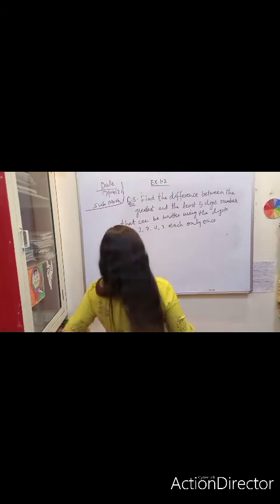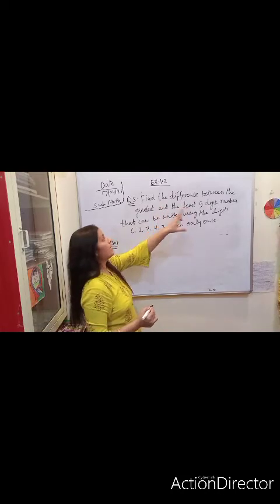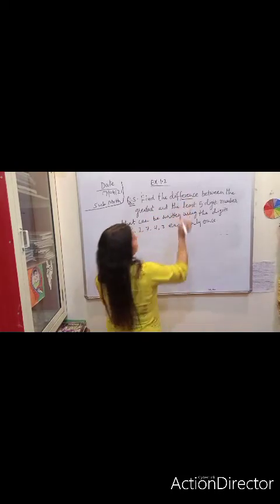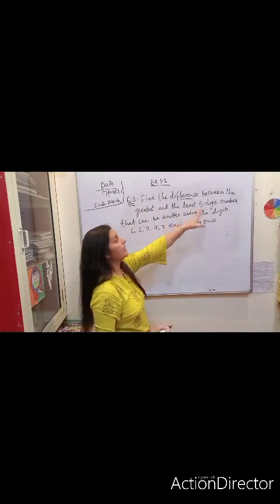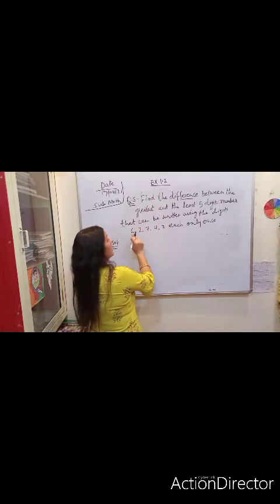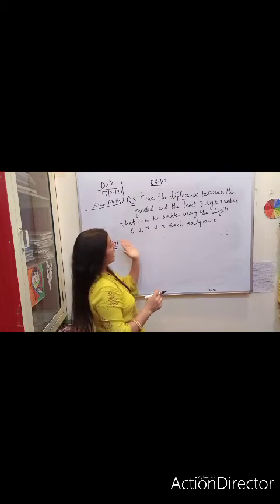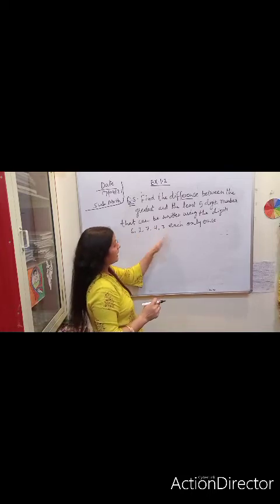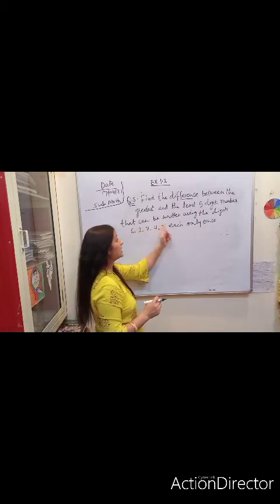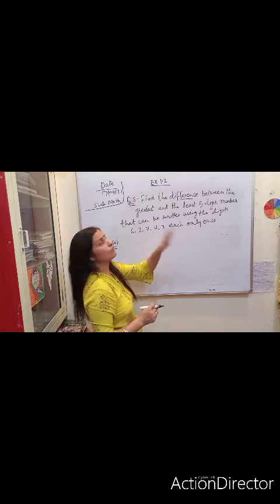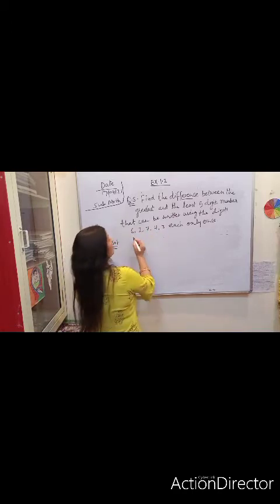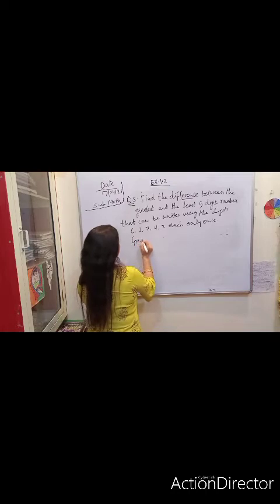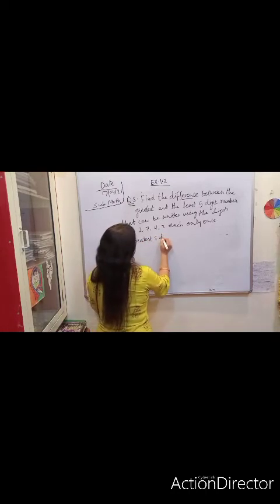So what will we do? Here it is written, find the difference between the greatest and the least 5-digit number. Here there are 5 digits, and we have to make the greatest 5-digit number using these digits as well as the smallest 5-digit number. So first I am writing here the greatest 5-digit number.